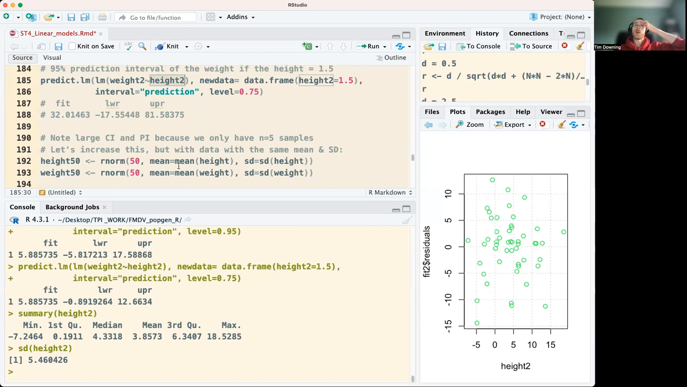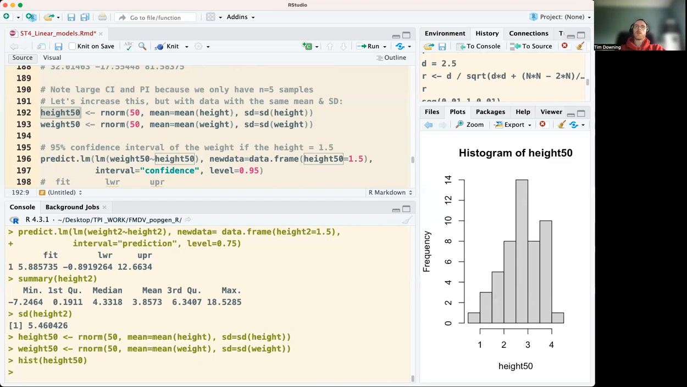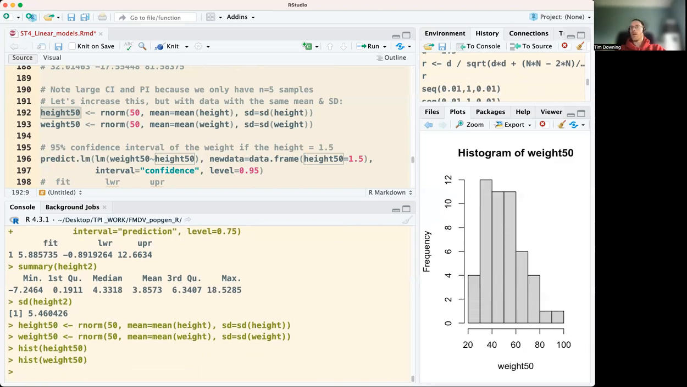We can change the sample size of this and repeat this. So this time we're looking at the same mean heights and weights and standard deviations, but for a larger sample size. We're calling these variables height 50 and weight 50. We can plot the data, look at histograms for each of them, and see that they're quasi normally distributed, and do the same for this.